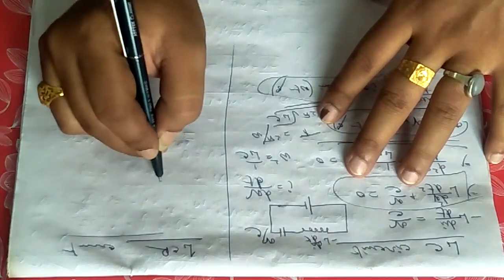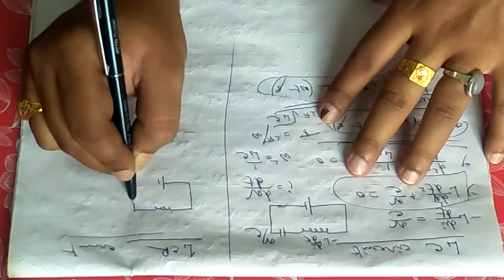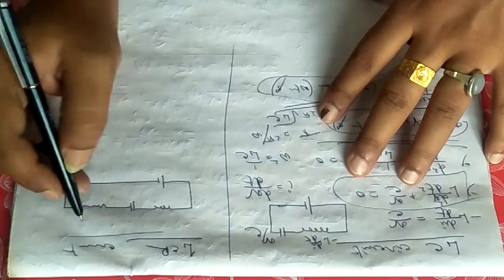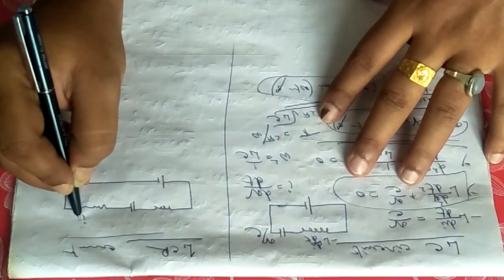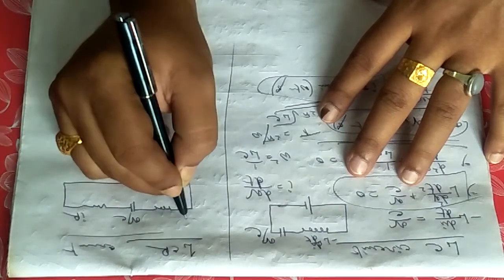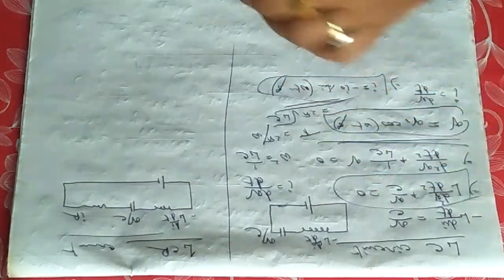what will happen? In the case of an LCR circuit, you will have one inductor, one capacitor, and one resistor. So here the voltage drop is IR, here Q by C, here is minus L di dt.